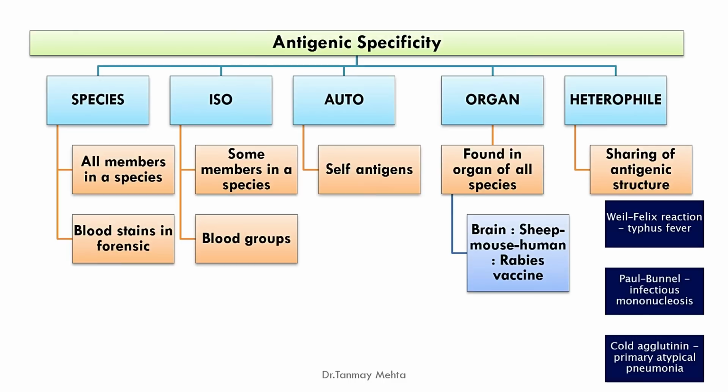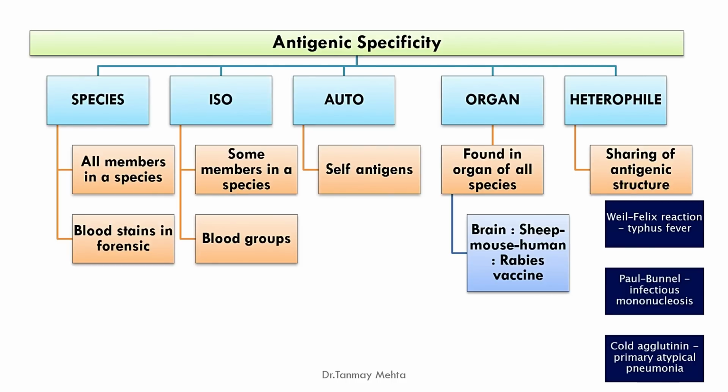For example, the brain has certain chemicals or antigens which are found in every species, and this was found while making the rabies vaccine. Rabies causes encephalitis, and for that we injected the rabies virus into sheep brain. We found that when you take the sheep brain and inject it into human beings, the human reacted to this organ specific antigen. So a vaccine which was made to prevent encephalitis was causing encephalitis. So this is the significance of understanding organ specific antigenicity.